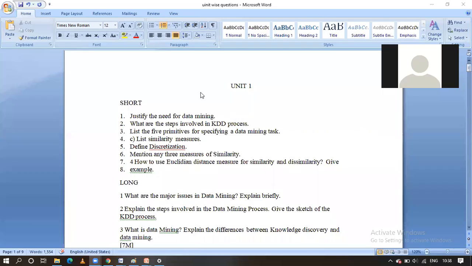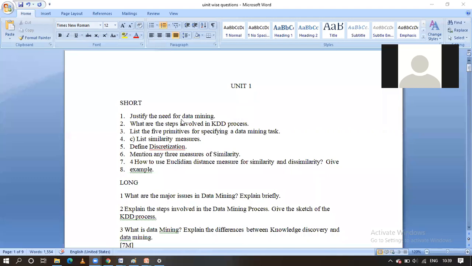Now I'm going to explain the unit 1 important questions and answers also. How to write. In the unit 1, you are able to get 14 to 18 marks. One short answer or two short answers. One long answer is compulsory. Let us discuss those things.